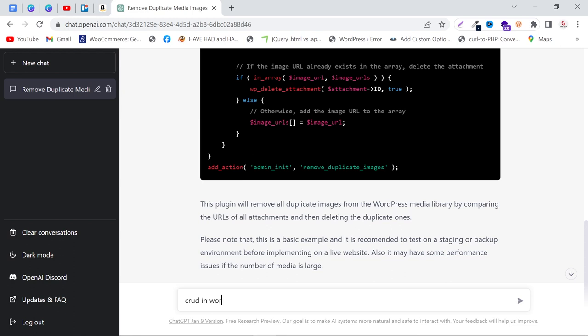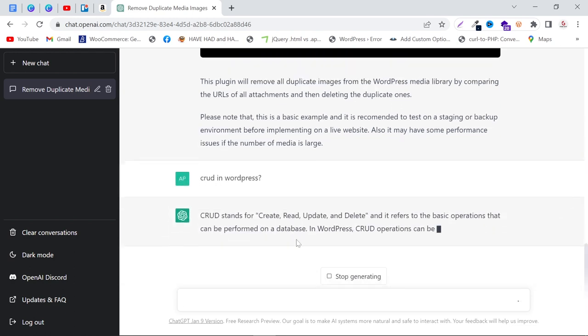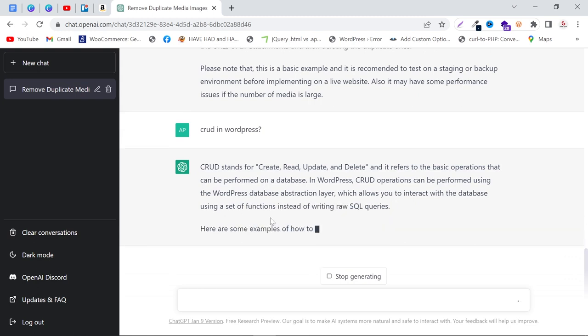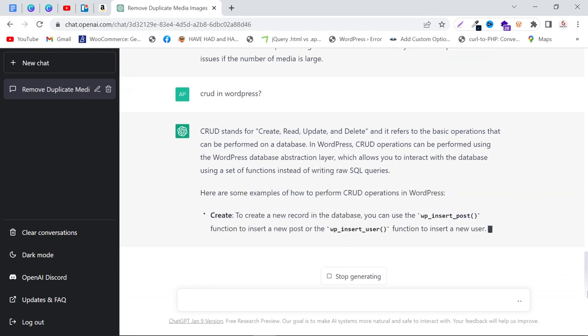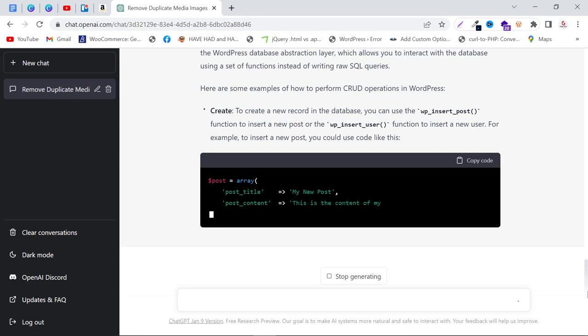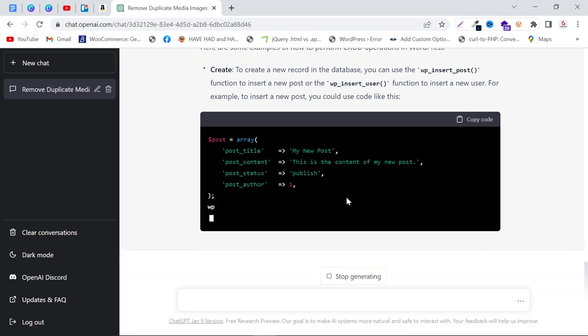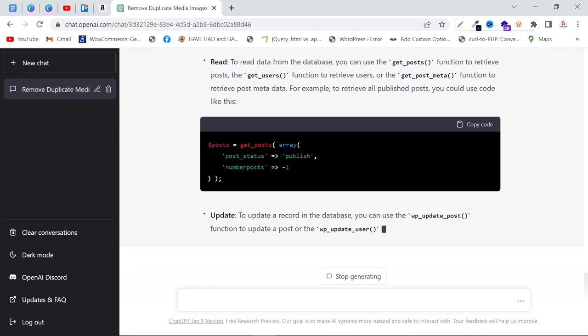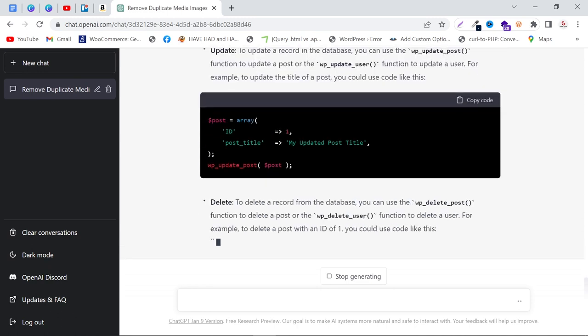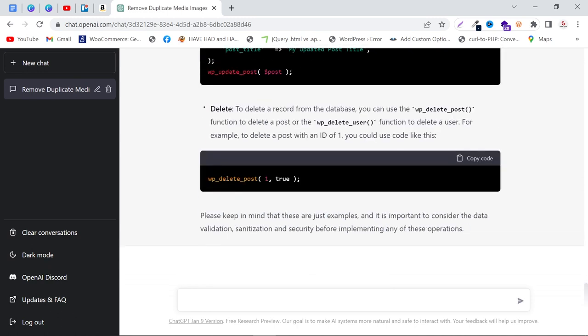And again we are going to ask it to write a CRUD in PHP, or maybe WordPress. CRUD in WordPress. So just enter it and it is generating below. It is giving us the definition of the CRUD. And here it starts writing the code. And now it is explaining to us, and now it has completed, and I am going to look into it.